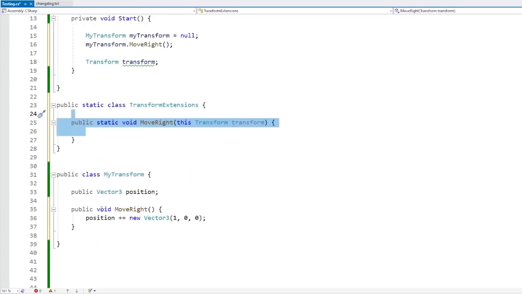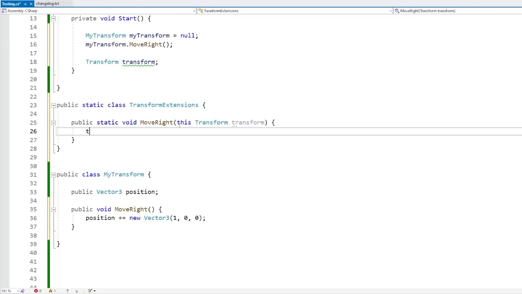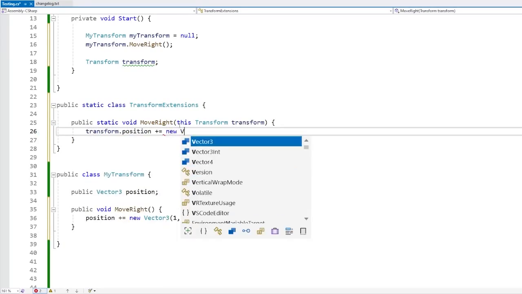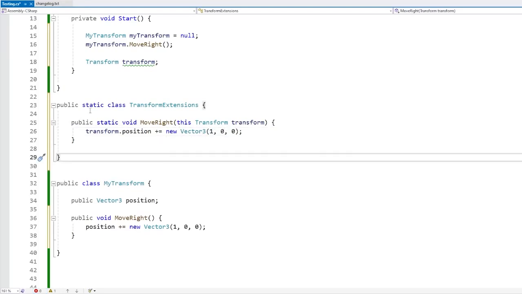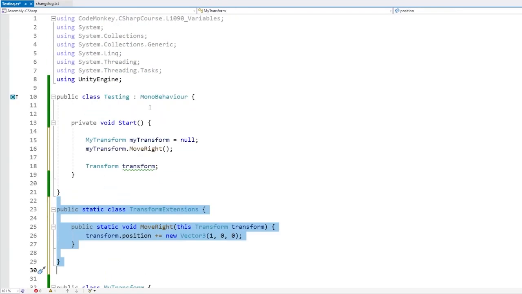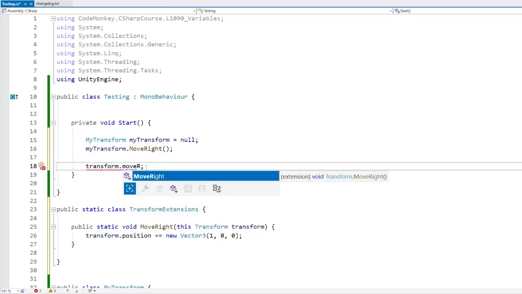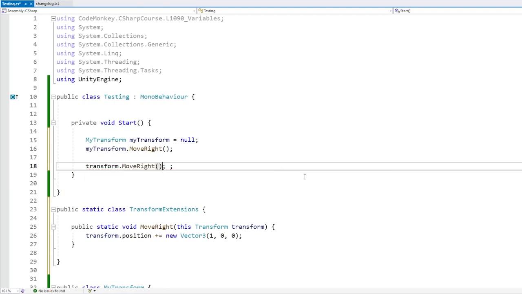Now inside of here, we can do our regular code. So for example, we can do exactly what we're doing: let's go inside this transform, modify the position, do a new Vector3 and just move it to the right. And there it is, this is our function extension. Now up here, when we have access to a transform, like the transform that this object is attached to, we can call the function MoveRight, and yep, it does work. We can see IntelliSense is telling us this is an extension function. So we can call this, and this works perfectly, we've got no errors.